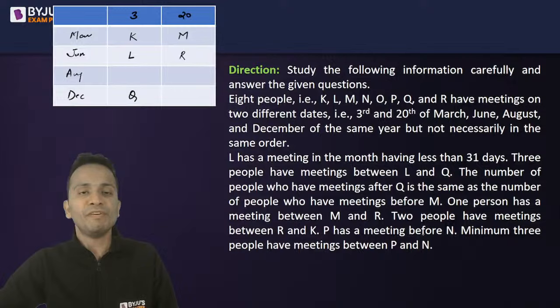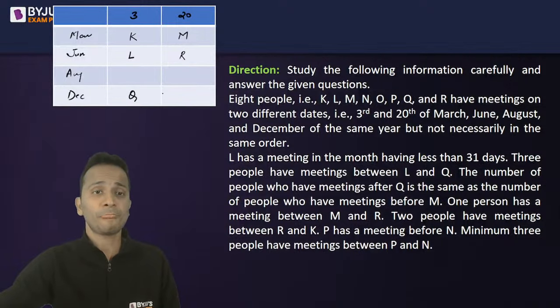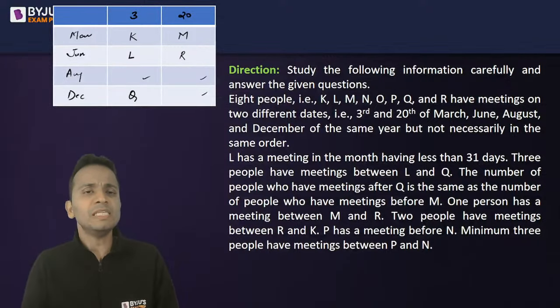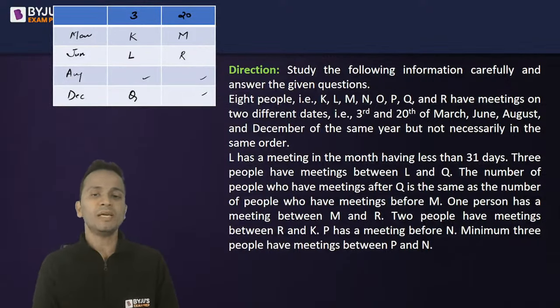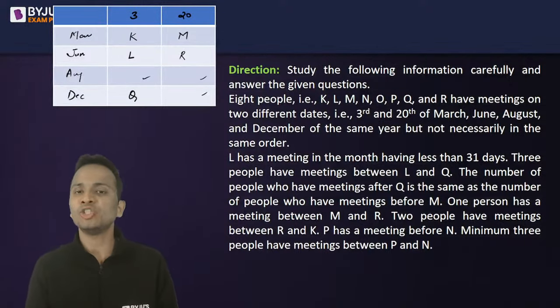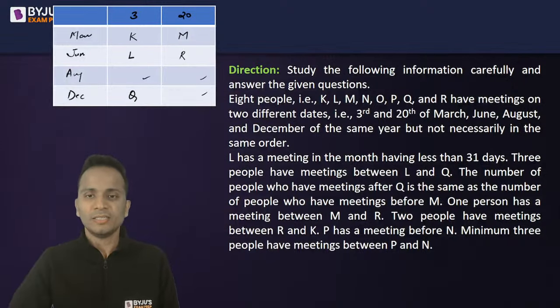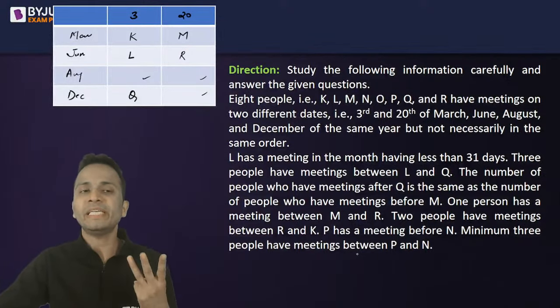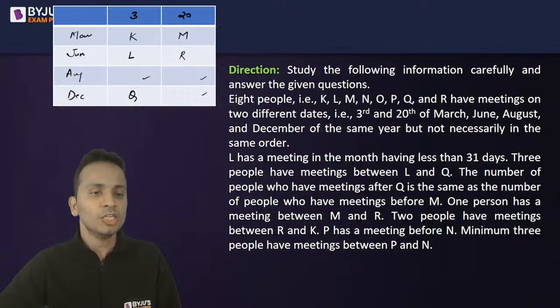P has meeting before N, and minimum 3 persons should be between them. Now only these 3 places are left. If I give any random places to P and N, there cannot be minimum 3 people between them. ज़्यादा से ज़्यादा 2 ही हो सकते हैं. Okay. So I can say that this particular arrangement is wrong. P and N should have minimum 3 meetings between them. It is not possible according to this. So I'll change my assumption. Now, earlier I have considered L on 3rd of June.